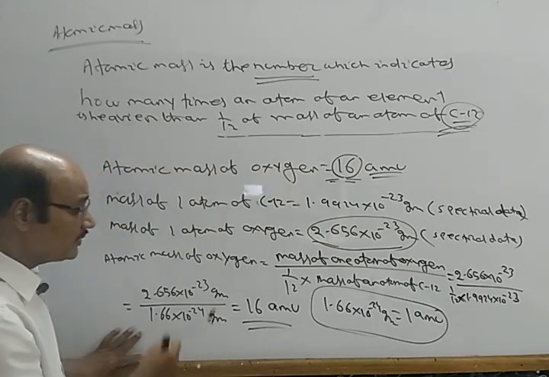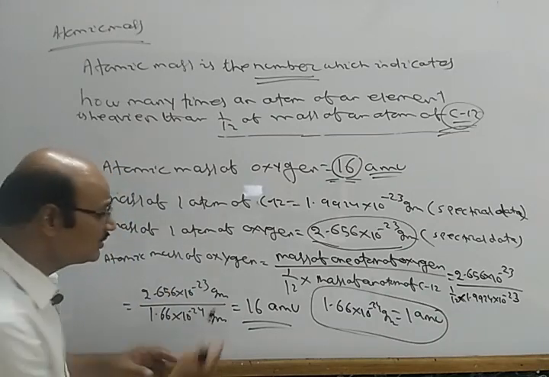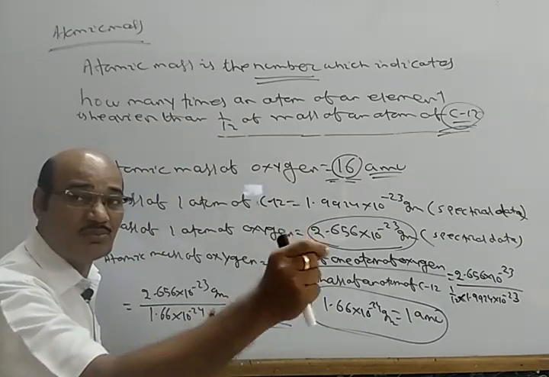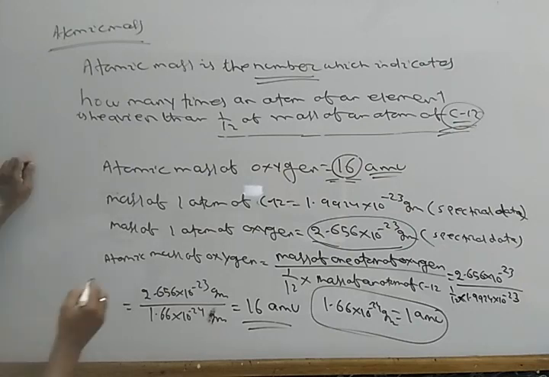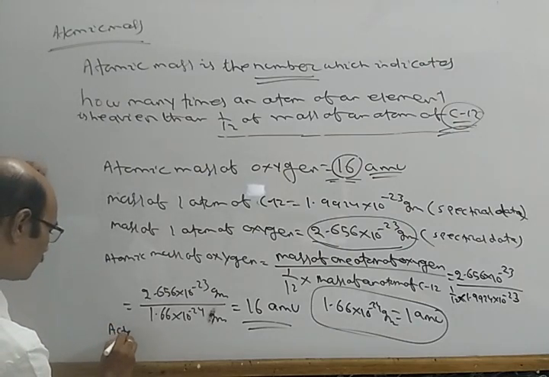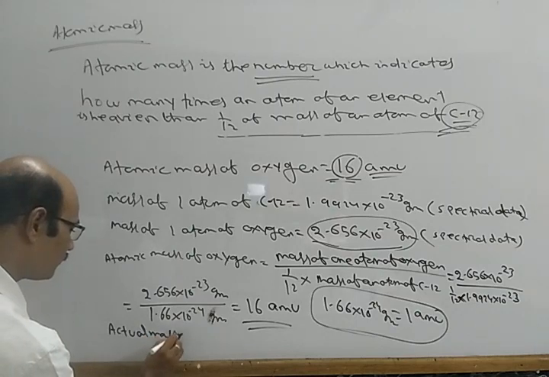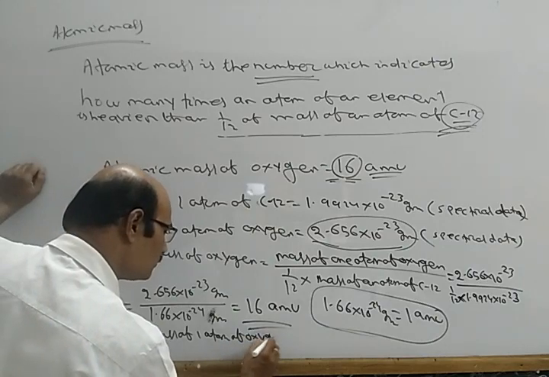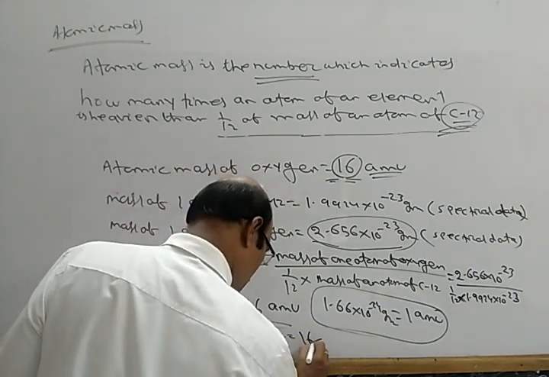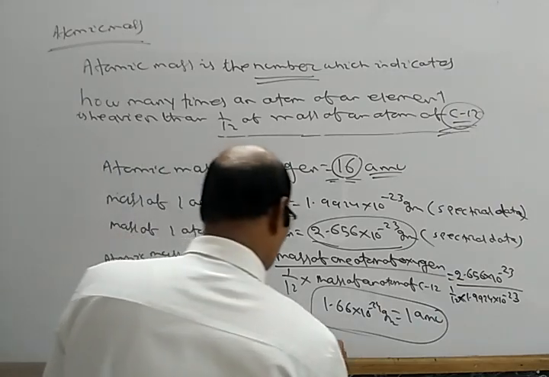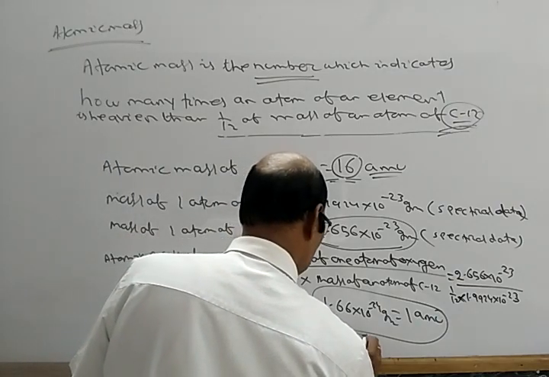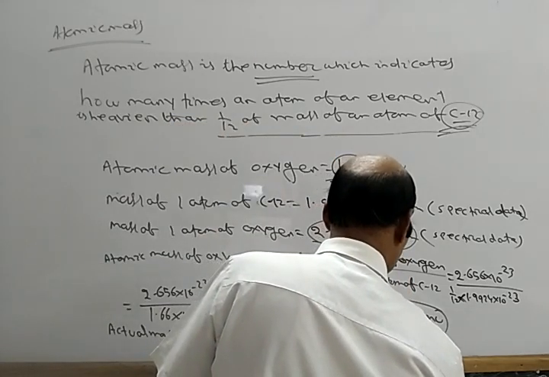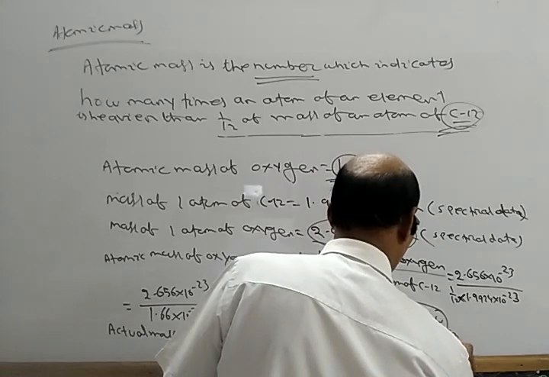So if you write the actual mass of an atom of oxygen, what happens? It is 16 into this much. The actual mass of one atom of oxygen is equal to 16 into 1 AMU, which is 1.66 into 10 power minus 24. This is equal to 2.656 into 10 power minus 23 gram.